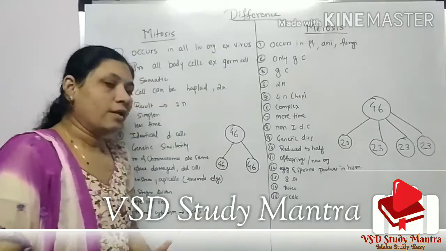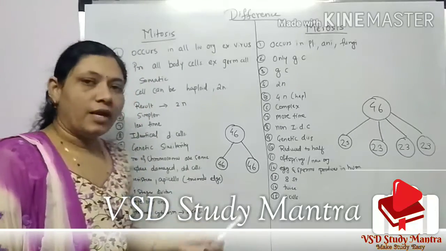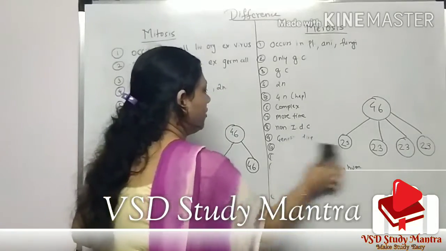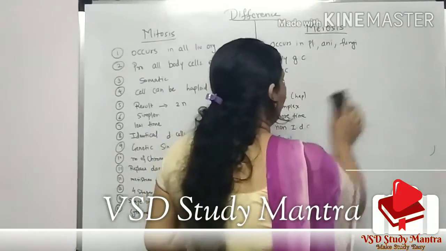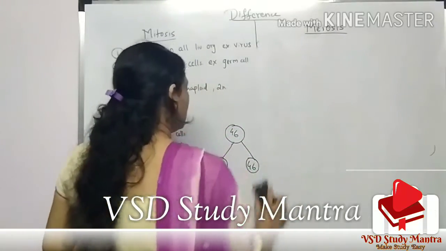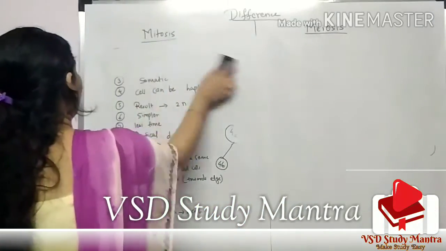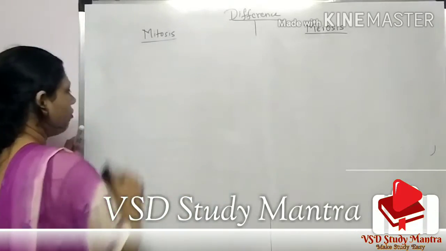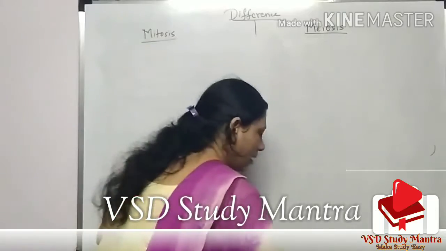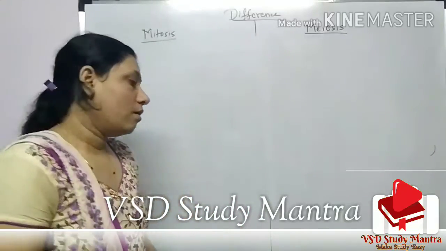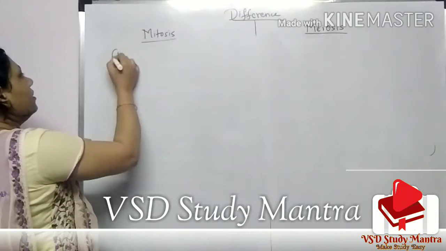Okay, so these are the 15 differences we can say between mitosis and meiosis, and we will see the 16th one now. The phases. Prophase, what happens in prophase, what happens in metaphase, what happens in anaphase, that we will see now.